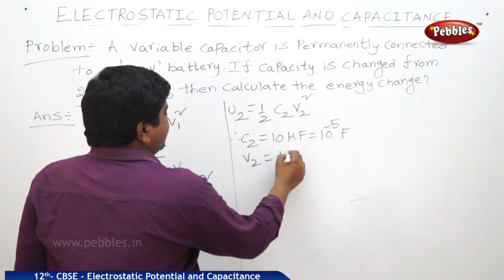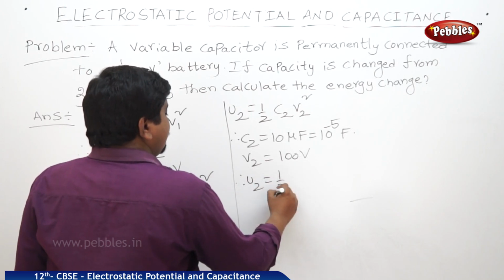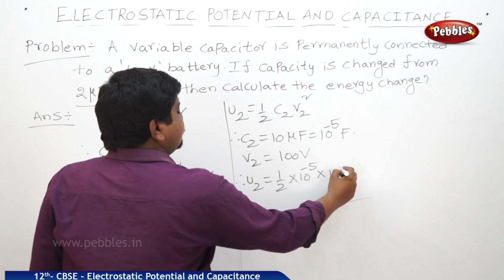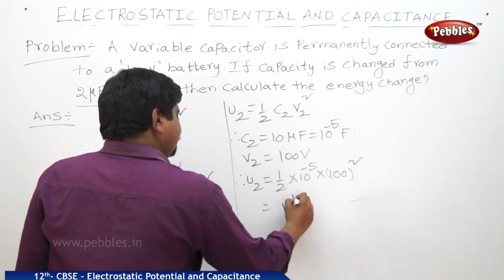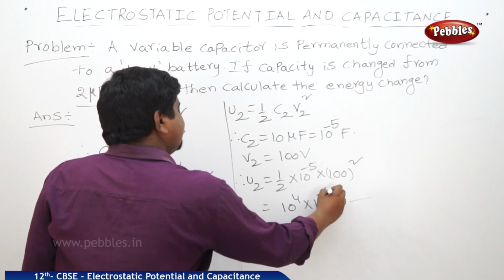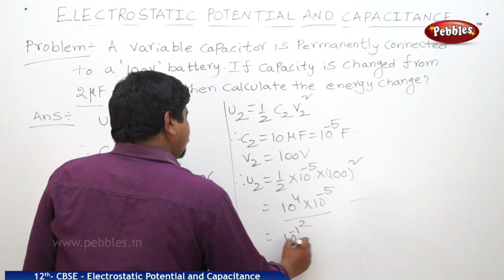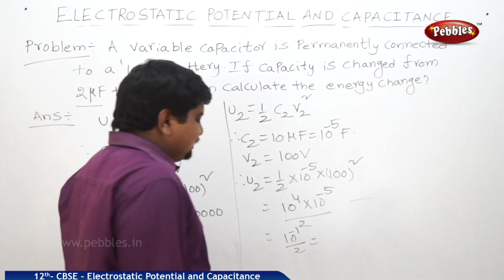V2 is, we know already, 100 volts. Therefore, U2 is equal to half into 10 power minus 5 into 100 whole square. So, 10 power 4 into 10 power minus 5 by 2, that is 10 power minus 1 by 2. What is 10 power minus 1? 1 by 20.